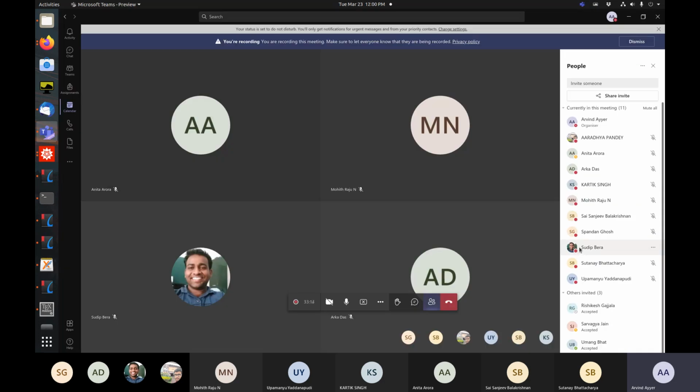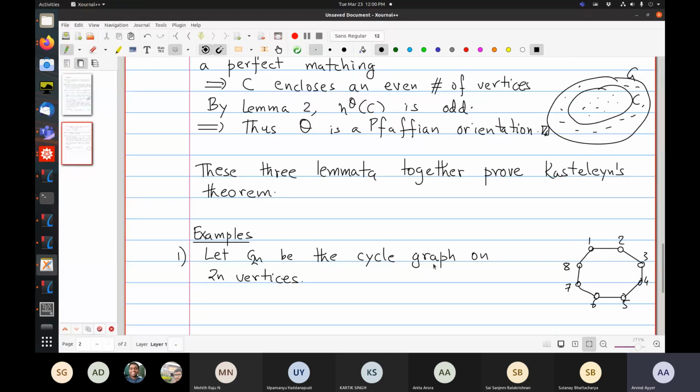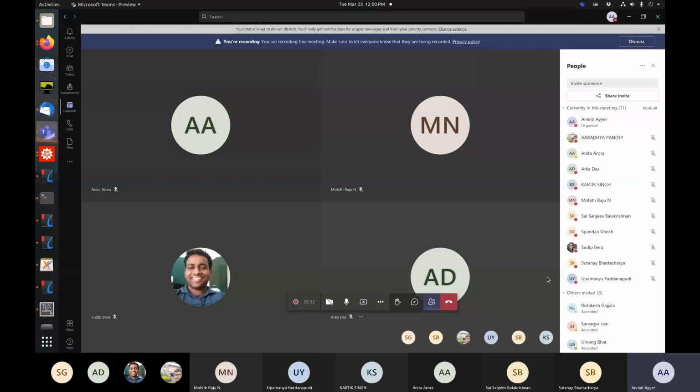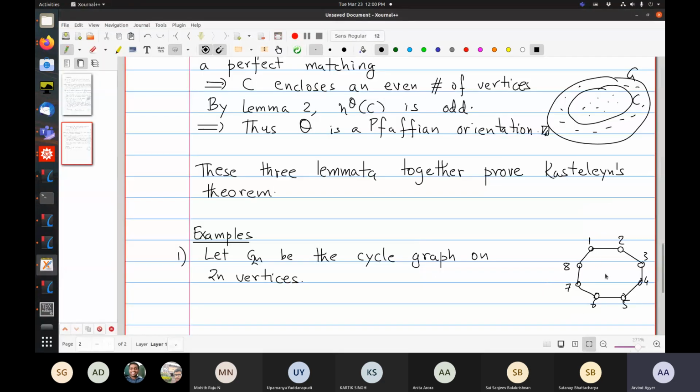So can you find a Castelline orientation? This is a single cycle. This is clearly planar, by the way, and this is a single cycle. There is a single internal phase, no internal vertices. So you have to find an orientation for which, as you traverse clockwise, you find an odd number oppositely oriented. So what is an example?